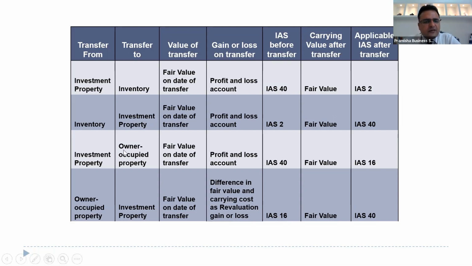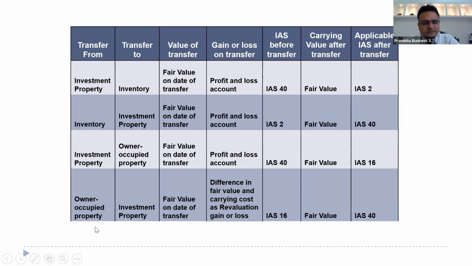Investment property transfer to IAS 16. We take the difference to P&L, and whatever is the fair value on the date of transfer becomes the value of the IAS 16 property, plant and equipment on that particular day. Thereafter, we may continue to use the cost model or the revaluation model, whatever model is applicable under IAS 16. But at what value does it get transferred?